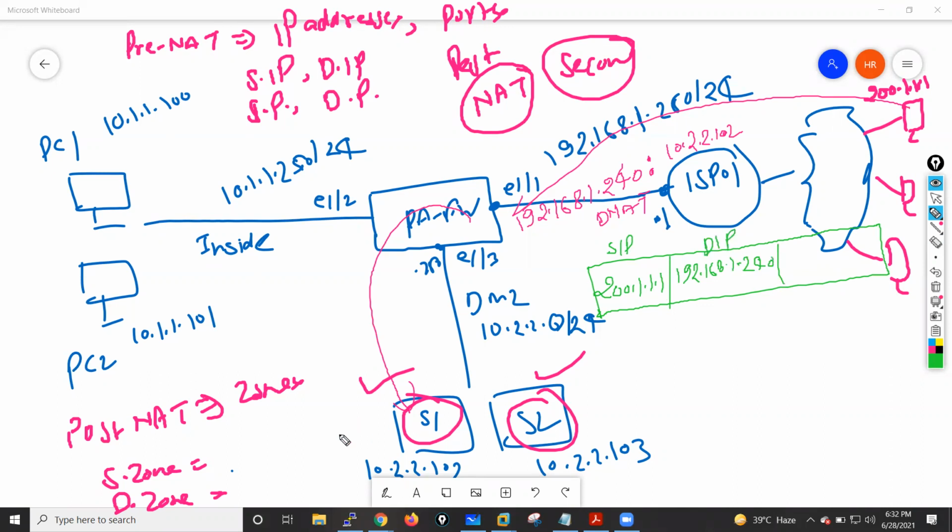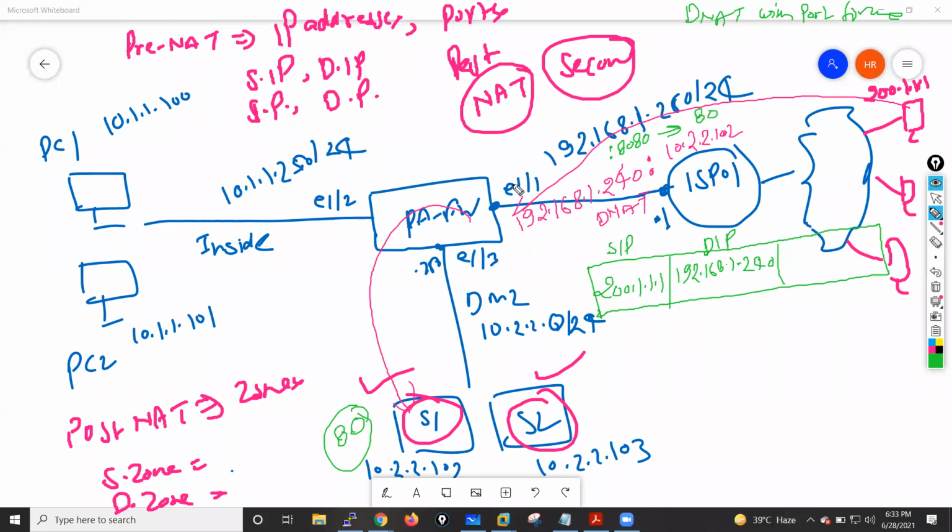Let's suppose this is a web server hosted on port 80. And we have configured destination NAT with port forwarding, guys. That means if a request comes on 192.168.1.240 and the port number is 8080, that request will go to 10.2.2.102 and port 80.